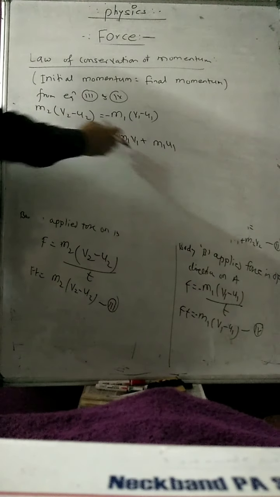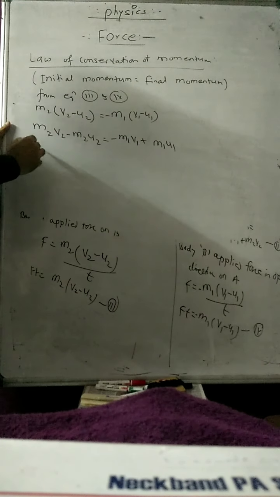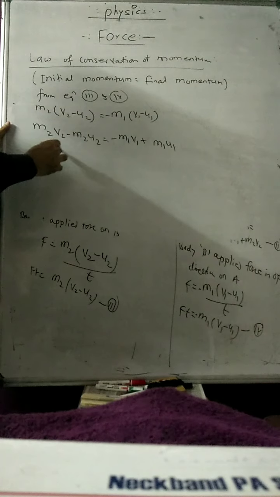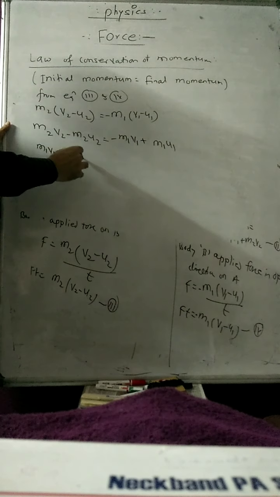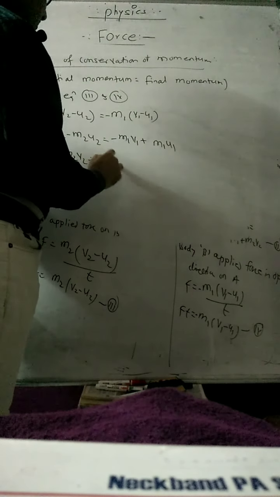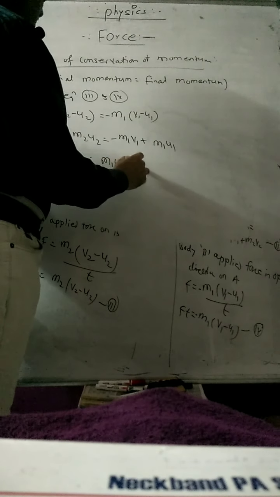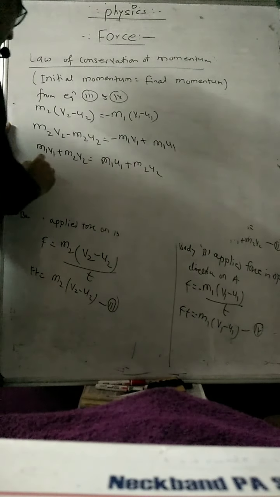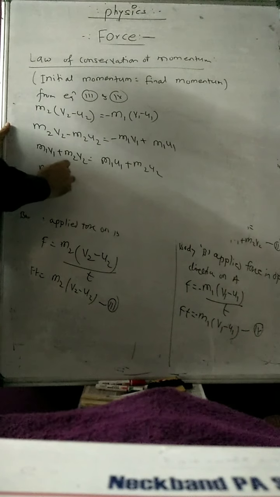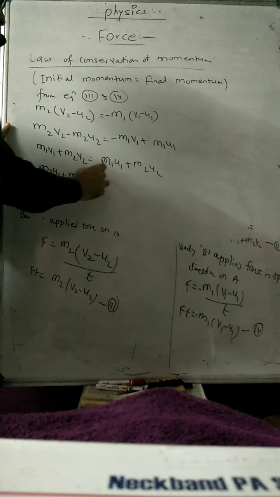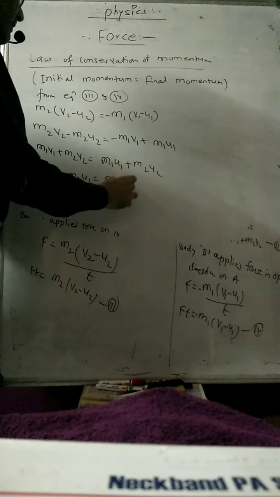Now I will take these terms across: m1 v1 plus m2 v2 is equal to m1 u1 plus m2 u2, or m1 u1 plus m2 u2 is equal to m1 v1 plus m2 v2.